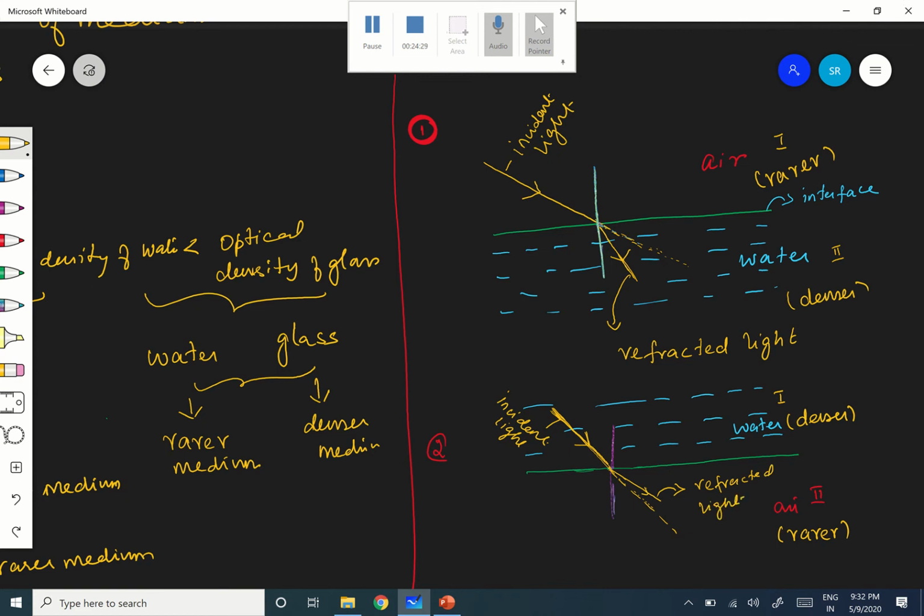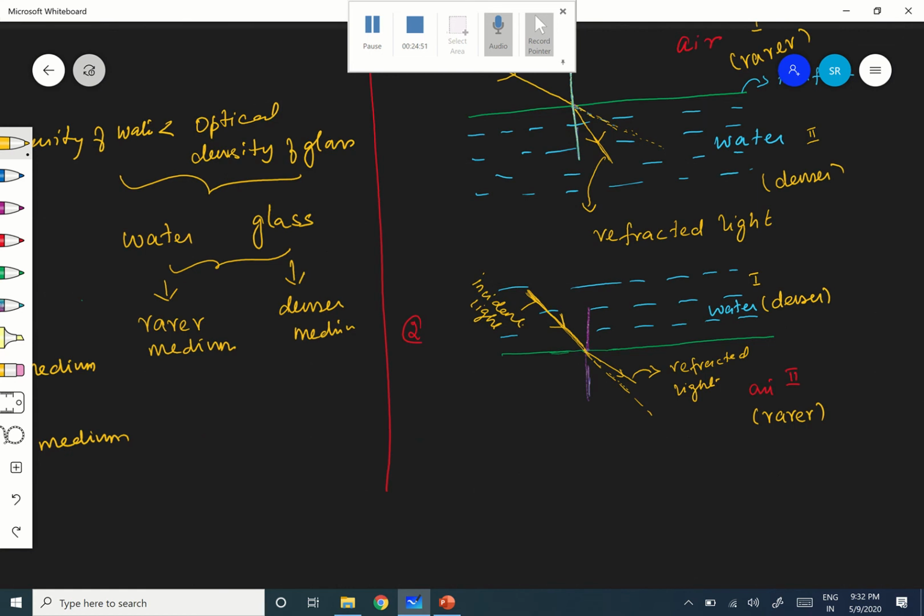Okay, so can we now conclude? What is the conclusion from that? When the light goes from a rarer to a denser medium, it bends towards the normal. And when the light goes from a denser to a rarer medium, it bends away from the normal. Okay, but there is one more thing also.